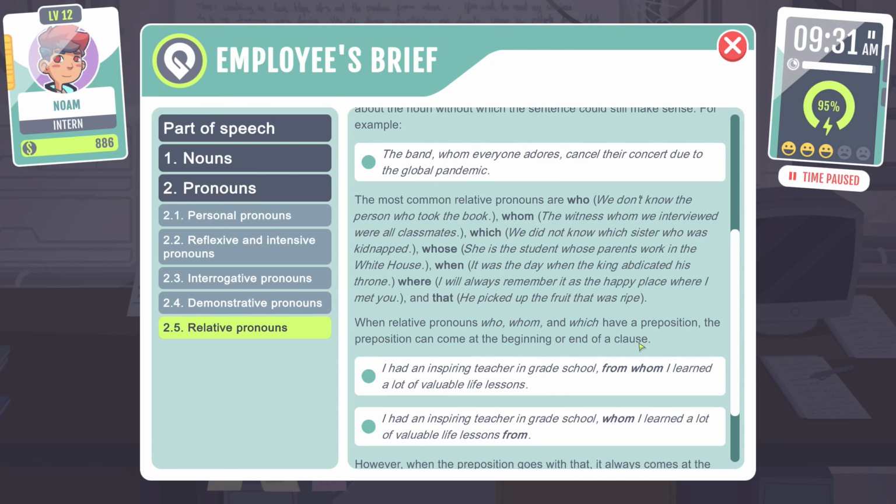The most common relative pronouns are who. We don't know the person who took the book. Whom: the witness whom we interviewed were all classmates. Which: we did not know which sister was kidnapped. Whose: she is the student whose parents work in the White House. When: it was the day when the king abdicated his throne.